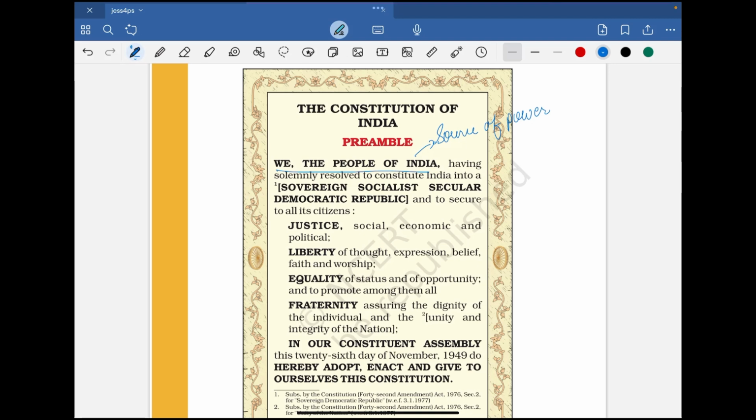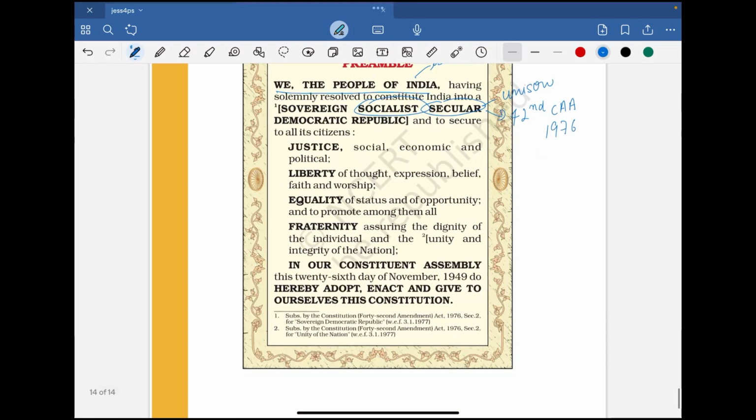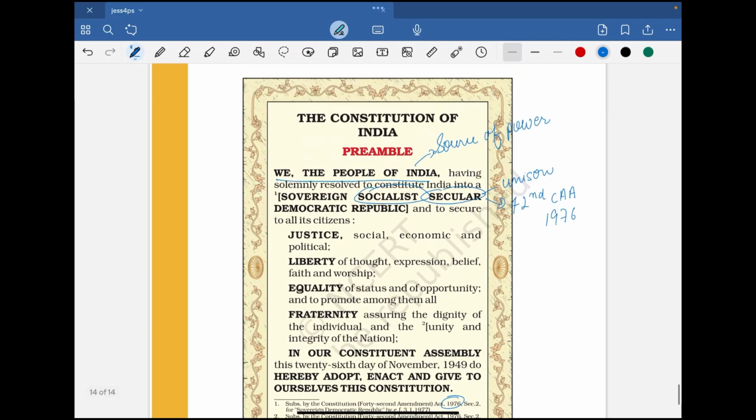secular democratic republic. Now these are written in capital letters as well as without any commas. So all of these 5 terms are in unison. That is, one cannot exist without the other. So India is all these 5 terms in unison, right? And initially, these socialist and secular terms were not there, and these were added by 42nd Constitutional Amendment Act 1976, as I'm sure it's written here as well.